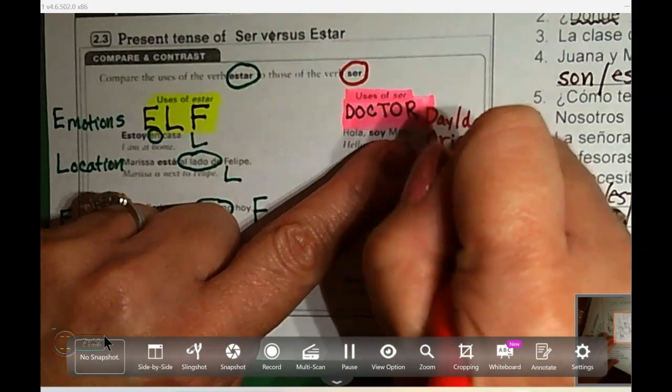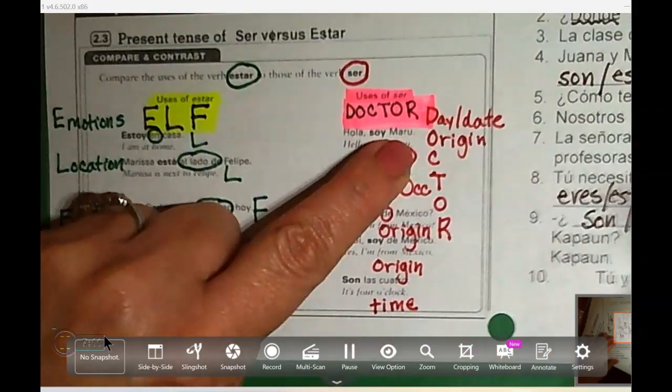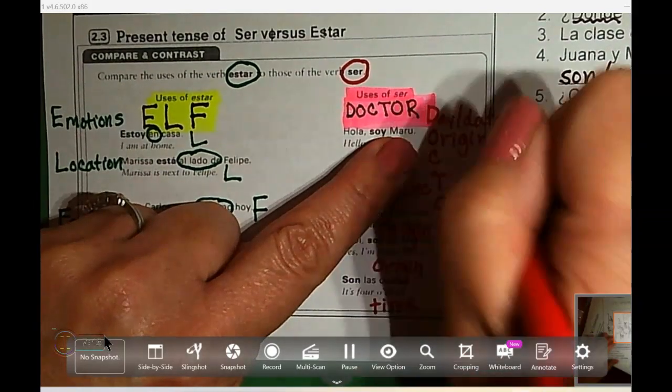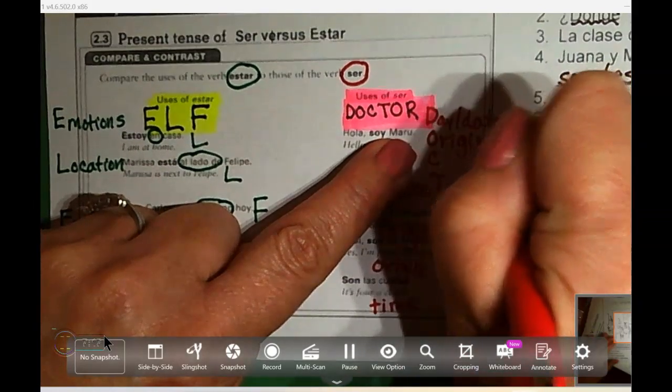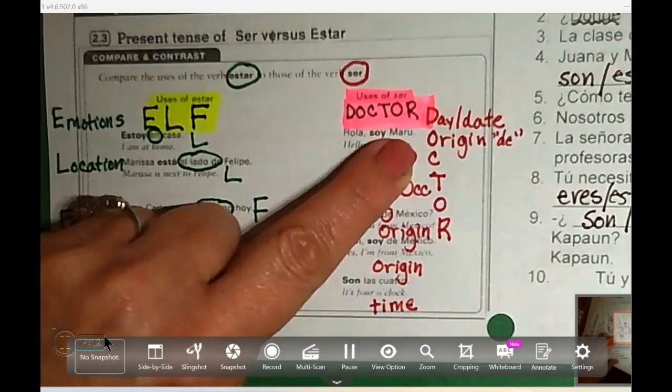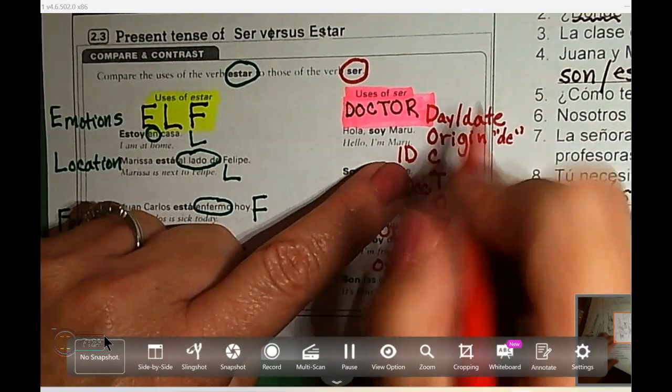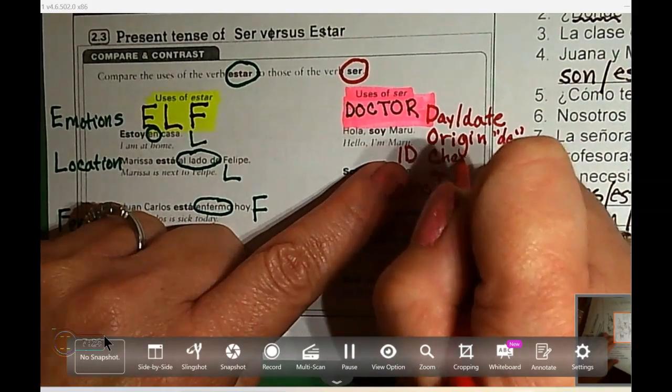So origin is where we're from, right? What word do we need to see in that phrase? Do you remember? Right. You're going to see de. ¿De dónde eres? ¿De dónde eres? Yo soy de. The C is for characteristic.